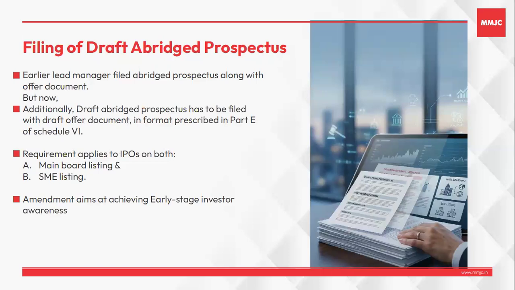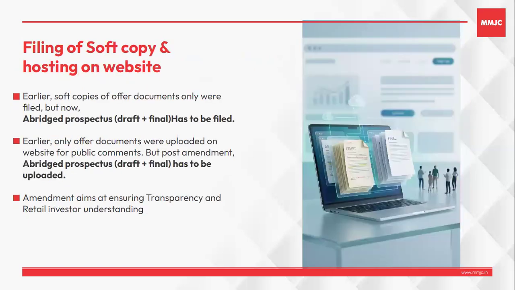Next amendment also relates to the abridged prospectus itself. Earlier the requirement was that a hard copy of the abridged prospectus was to be circulated with the application form for subscribing to the issue. But now that has been done away with, and the soft copy of this abridged prospectus has to be uploaded on the website of the company and other websites like SEBI, Merchant Banker, Stock Exchange, etc.